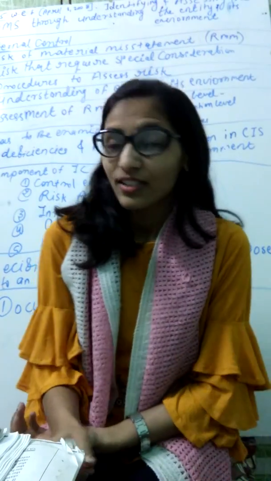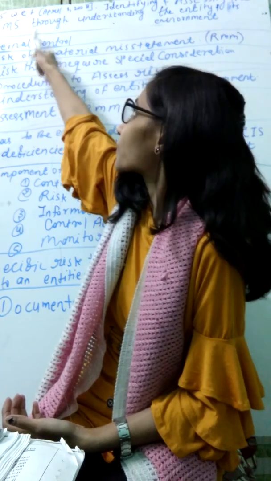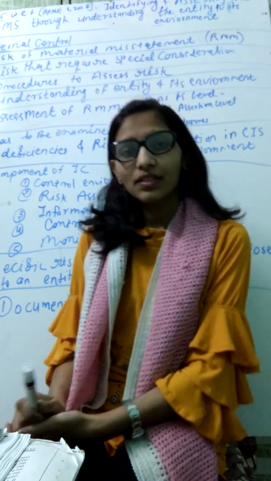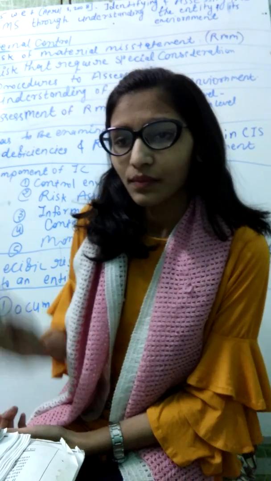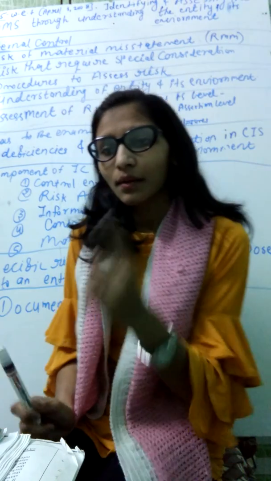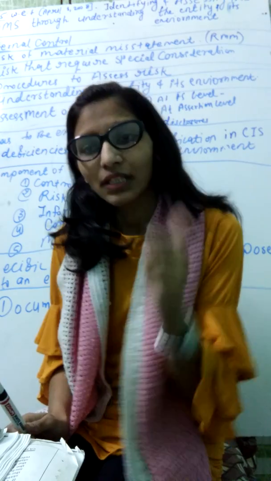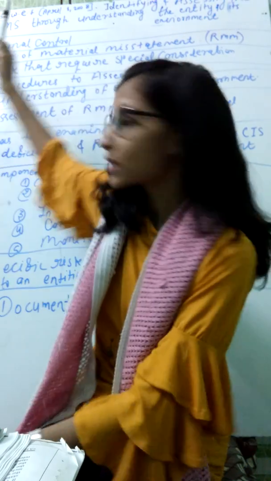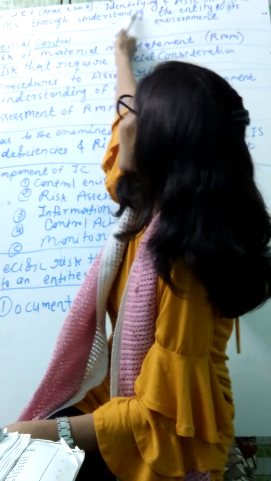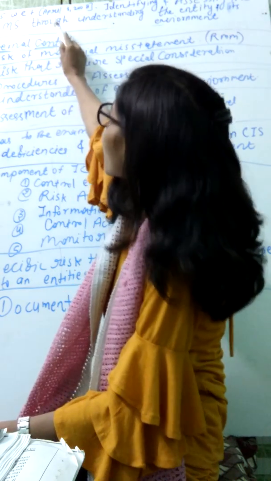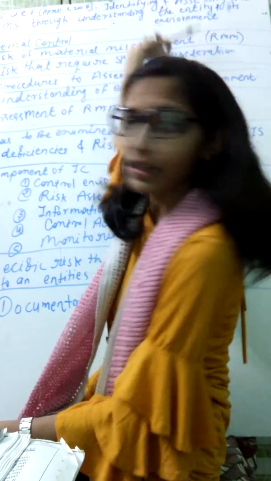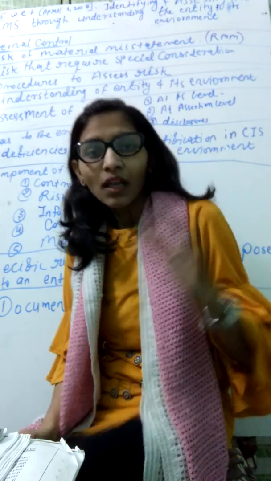Now we take in our discussion essay 315. Essay 315 is revised. I think it's not revised. It came in April 2008. What's the name of the essay? The name of the essay is Identifying and Assessing the Risk of Material Misstatement through Understanding the Entity and Its Environment.